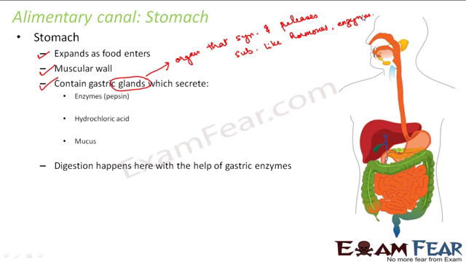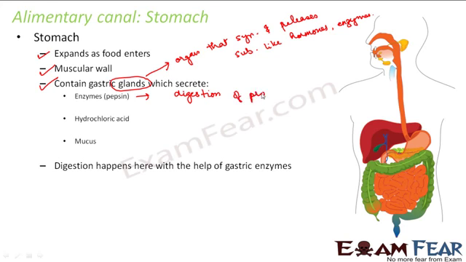For example, the mammary gland, which females have, produces milk during the lactation period, right? So there are many different types of glands which produce hormones or enzymes, and they can release them either into the blood or into the body cavity, right? The stomach also has a special type of gland known as gastric glands, and these glands produce an enzyme known as pepsin. Now what is the purpose of this enzyme pepsin? This enzyme pepsin helps in digestion of proteins.